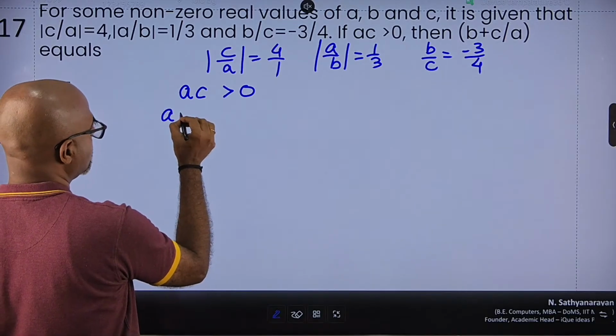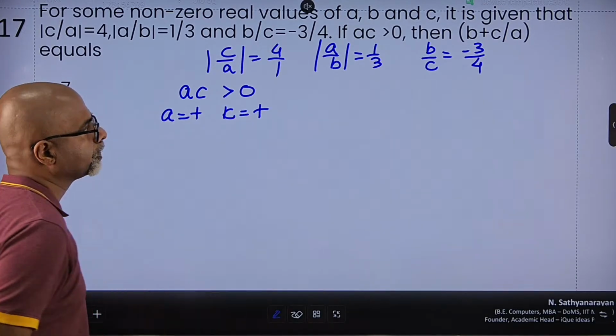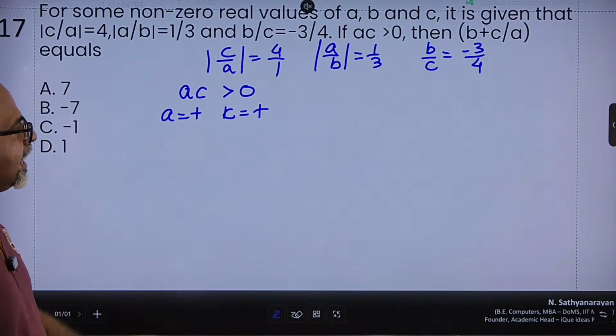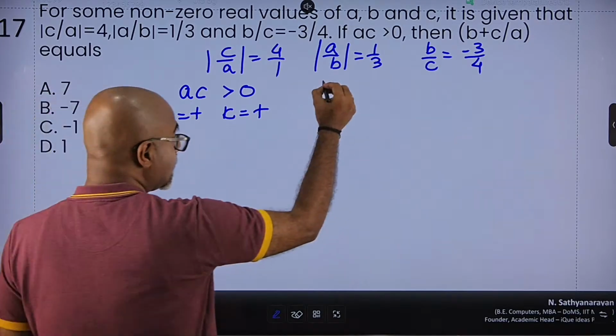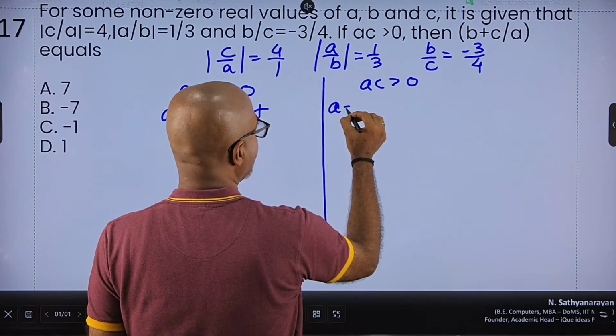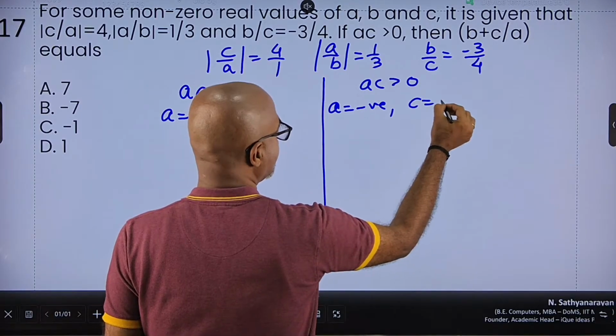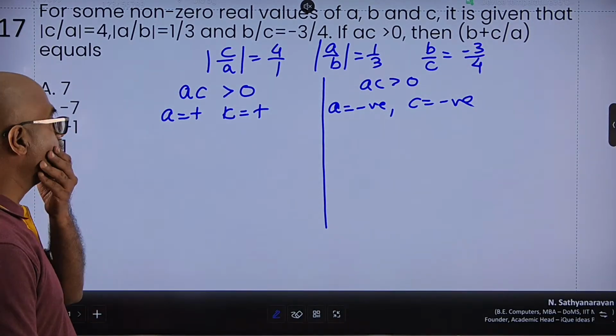So this is possible that a is positive and c is also positive. So if a is positive and c is positive, then ac will be greater than 0. Another case, however, is for ac greater than 0, a can be negative and c can also be negative. Another possibility. So let's take the first one.